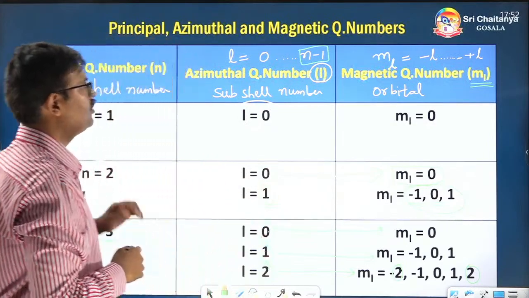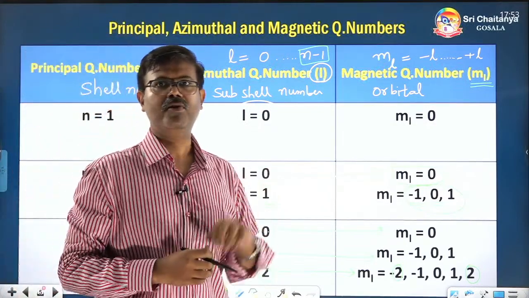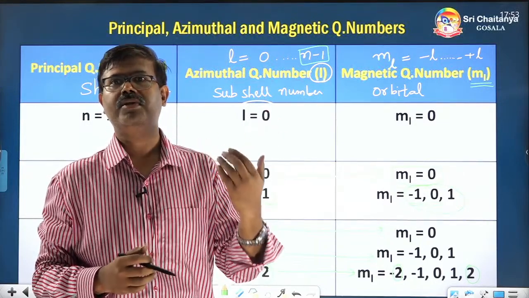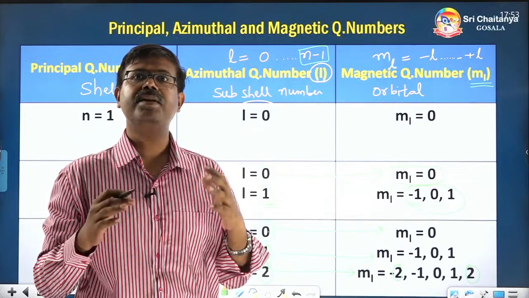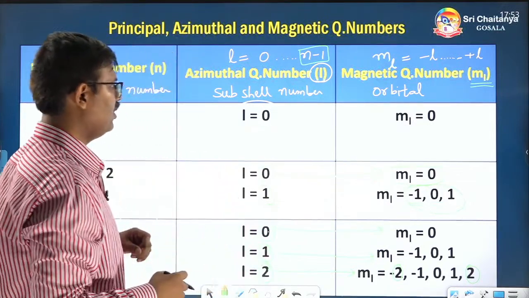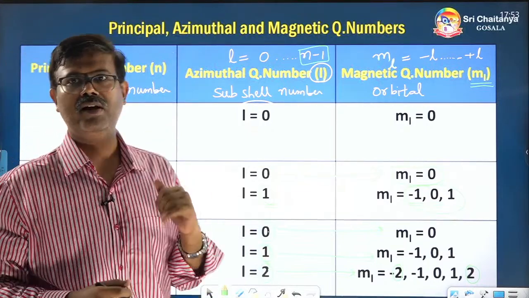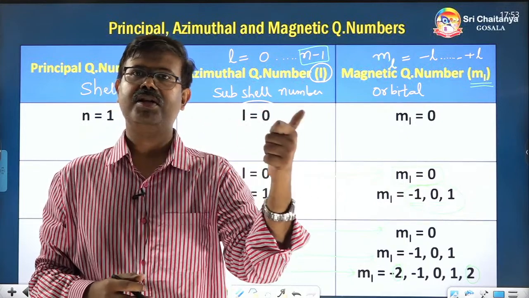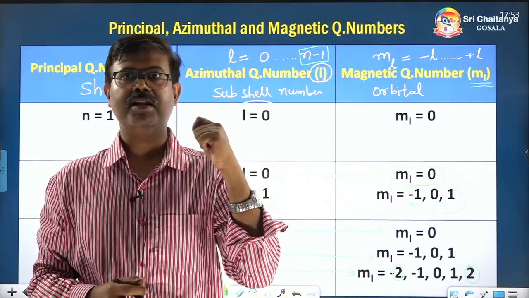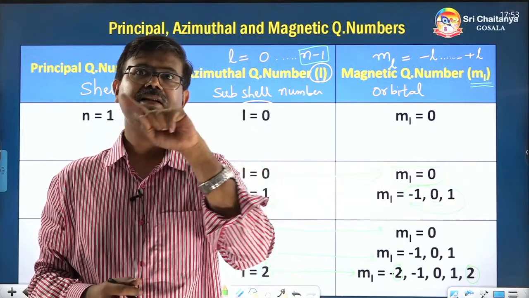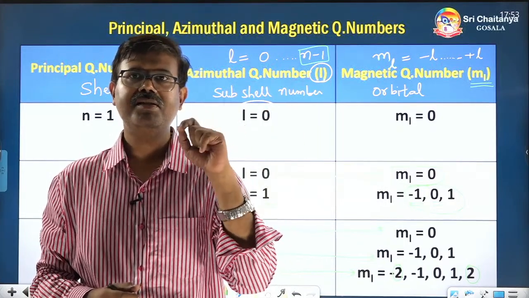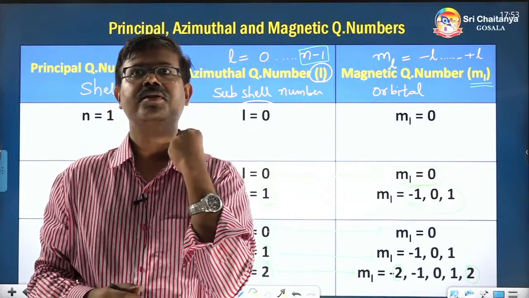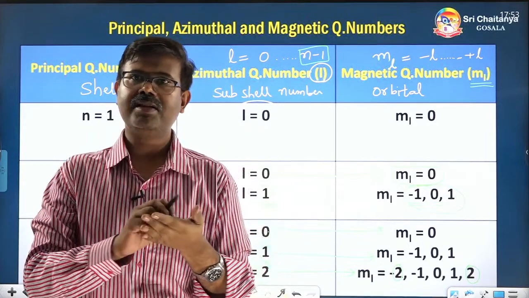Now, let's go to the fourth quantum number. I hope you got some idea about these 3 quantum numbers. Let's now go to the fourth quantum number, which is the spin quantum number. In the earlier page, I gave you an analogy: principal quantum number is like a city, azimuthal is the street, magnetic quantum number is like the house number. The spin quantum number, what is its analogy? It is the name of the person. Who is that person living in that house? When you write an address, you have to mention the name.